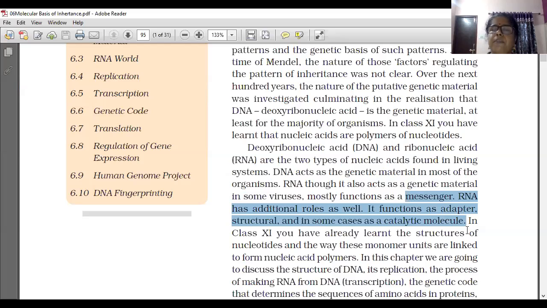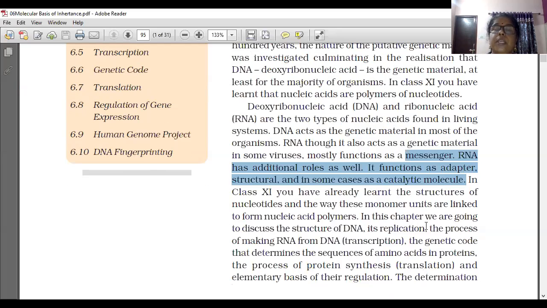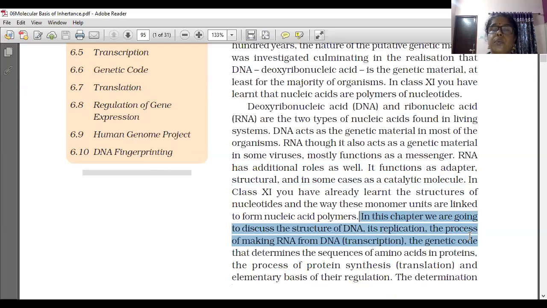In class 11 we already learned the structure of nucleotides and the way these monomer units are linked to form nucleic acid polymers. In this chapter, we are going to discuss the structure of DNA, its replication, the process of making RNA from DNA, the genetic code that determines the sequence of amino acids in proteins, the process of protein synthesis, and the elementary basis of their regulation.